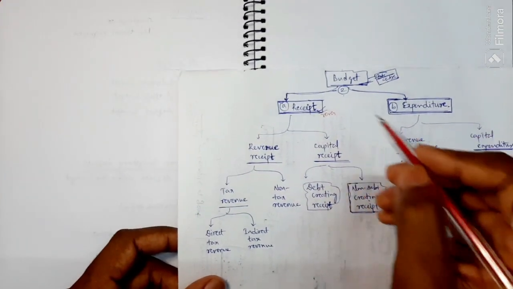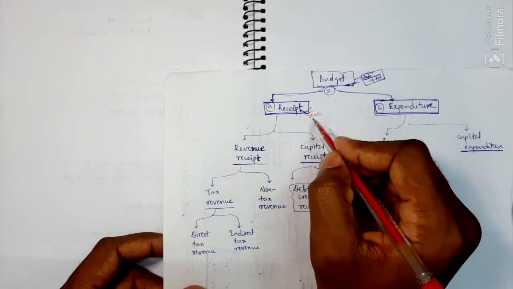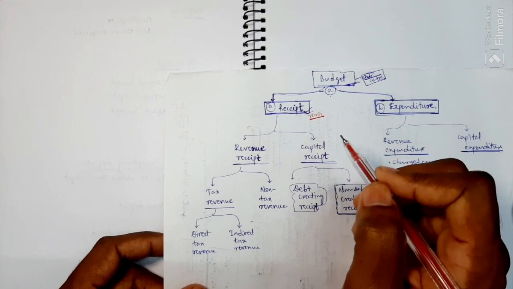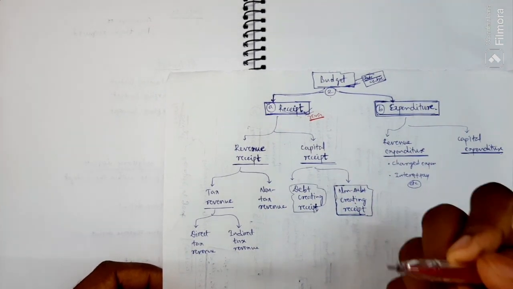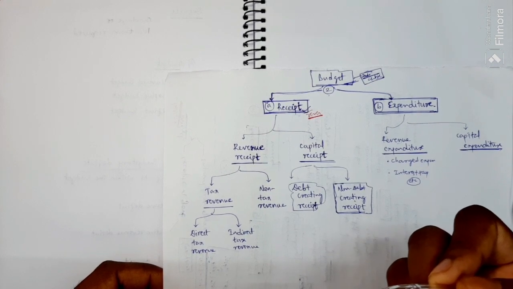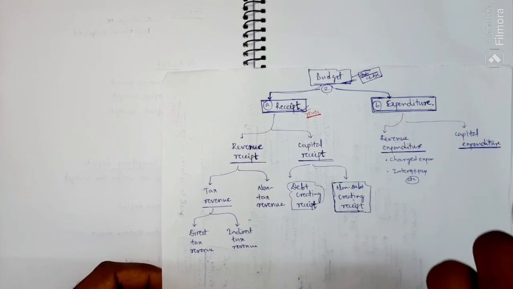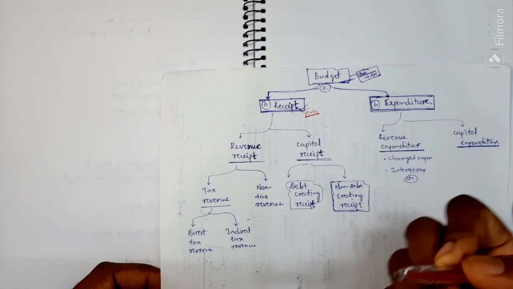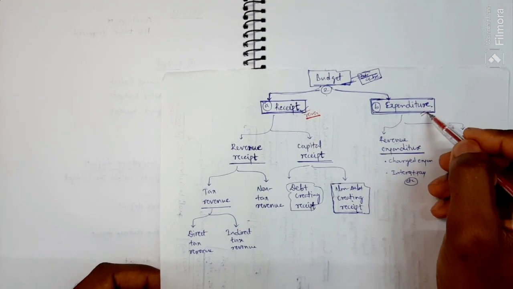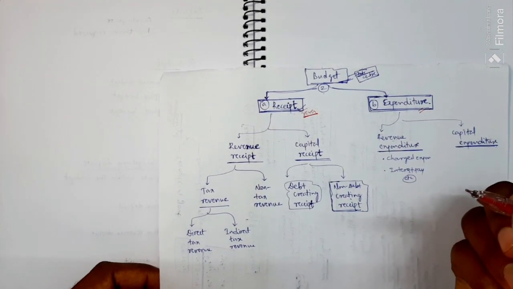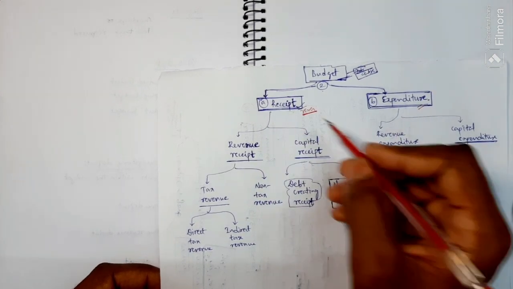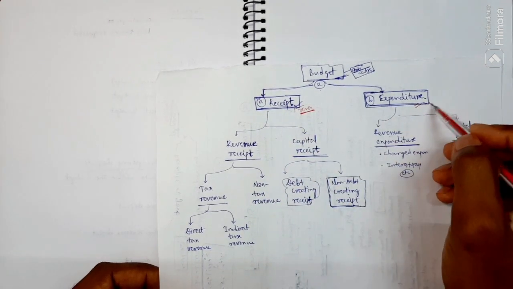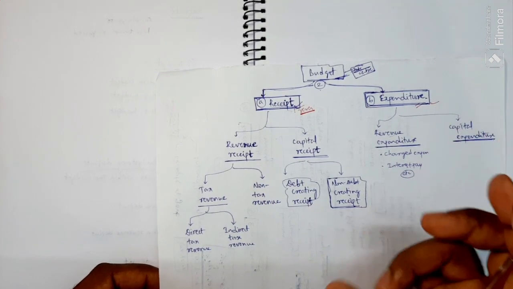Receipts are revenues for the government, revenues means source of income. Through what ways the government earns money, that is receipt. And another one is expenditure, the ways through which the government spends the money. It is getting here, it is spending here. These are two components.